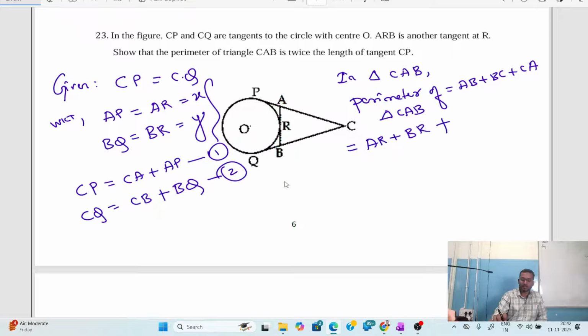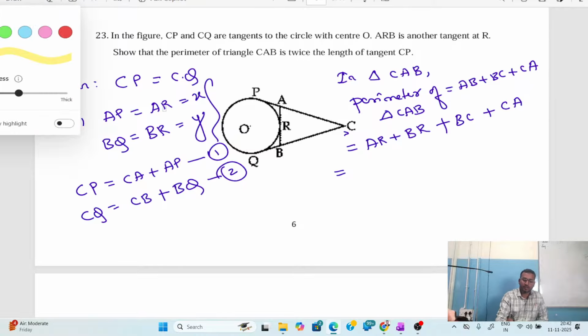BC can be written as, how much is BC from here to here? We don't know. So what shall we do? Let us keep BC as it is. We don't know the length of BC. Then what is CA? How much is CA? Even that we don't know. So shall we keep CA as it is? Okay, done.